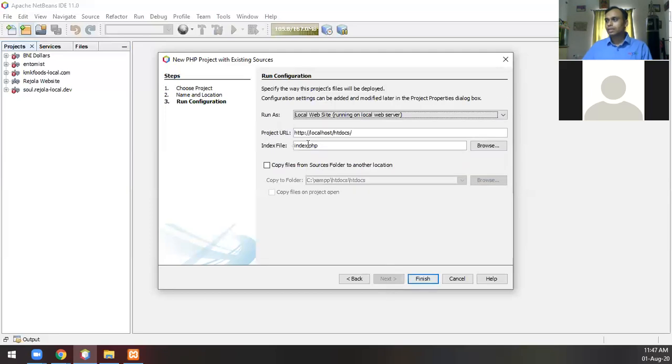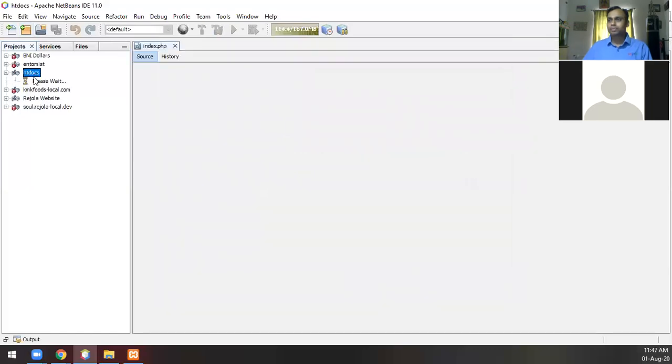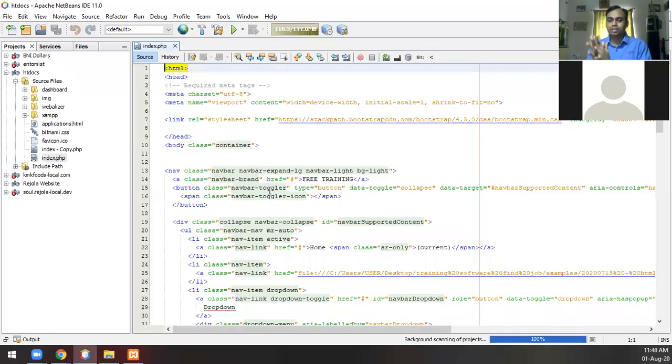So next. The index file it's picking up here, and I need not do much, so I'm just finishing it. You will see here that the project is loading up, and what it is doing is scanning the entire folder, all the files in the folder. NetBeans actually even understands the folders, the different lines that are there, and the linking of one file with another. So all that indexing happens very well with NetBeans.